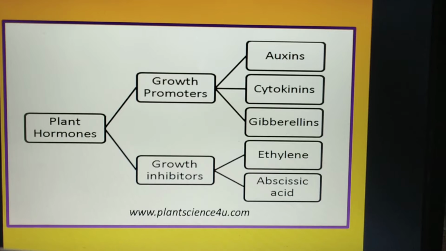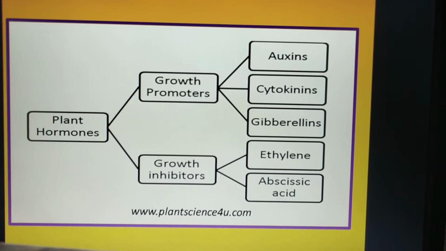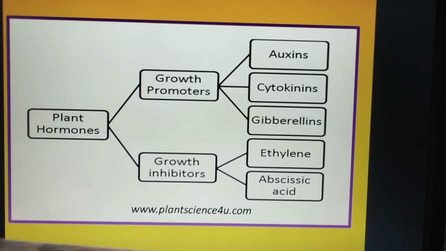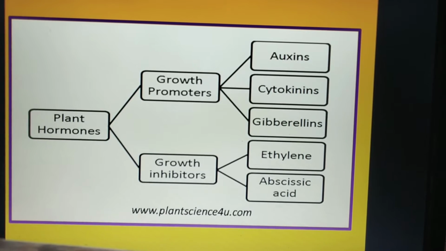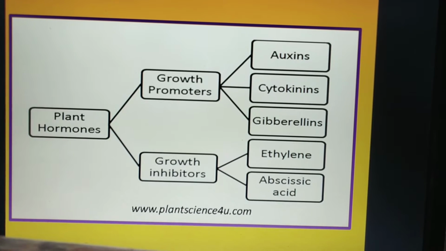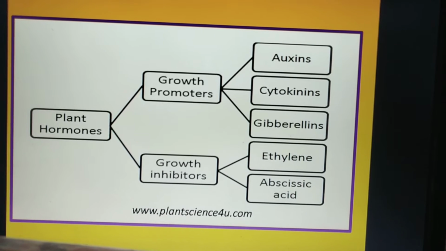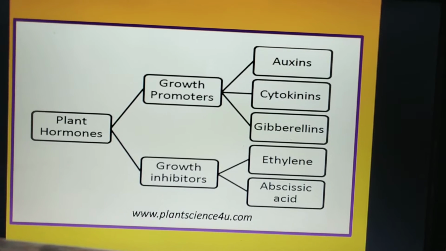So here basically the plant hormones are divided into two types, the plant growth promoters and the growth inhibitors. Growth promoters usually means the kinds of hormones which promote growth, like increasing the number of roots or increasing the nodal length or the size of the shoots. So this group of hormones are called growth promoters, and some examples are auxin, cytokinin and gibberellin.